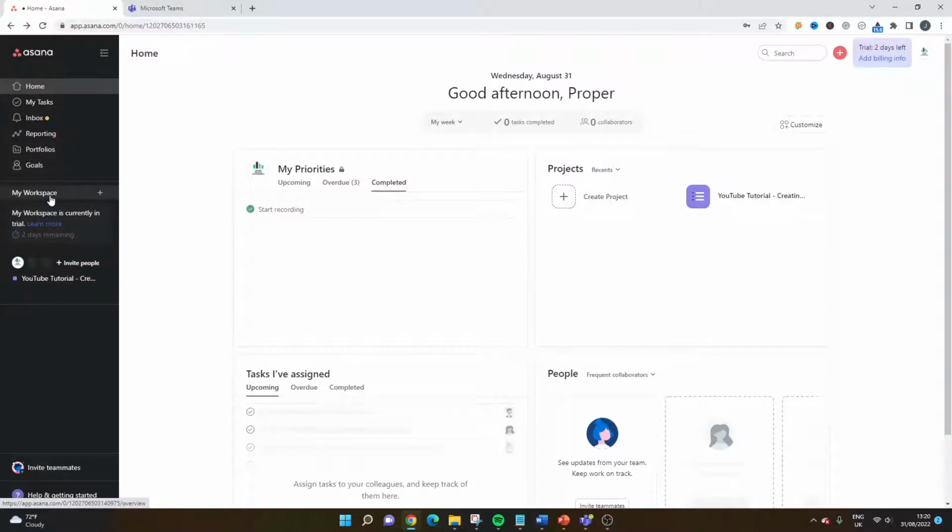And then down the left-hand side, you've got what's known as a workspace, and that can be used to differentiate different files, and also be used to get different collaborators working on different things. You'll see the invite people button as an example there. But it's also a storage place, and it enables you to keep everything in one place. So you could have different workspaces for different projects as an example.